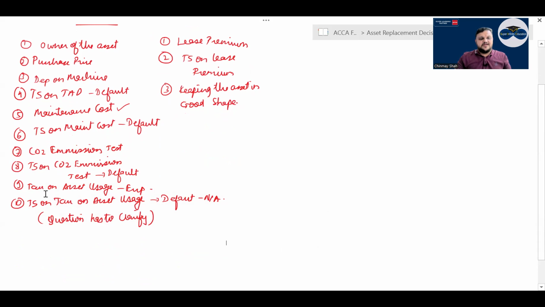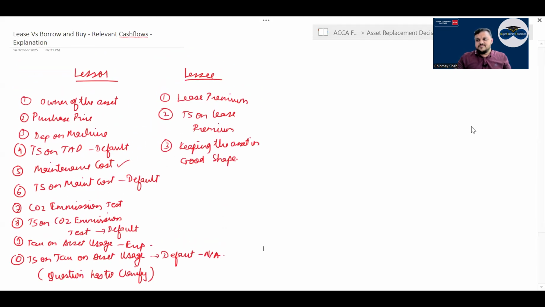What is this? If there is any tax that you pay on the asset usage, it is an expense that is allowed. But will you get a tax shield on it or not? The question has to clarify. By default, you cannot take the tax shield. But if there is a CO2 emission test, which is a UK tax, it is an allowable expense, and tax is saved on that. So tax shield on tax on asset usage or tax shield on CO2 emission is a default that is there. Have a look. Correct?